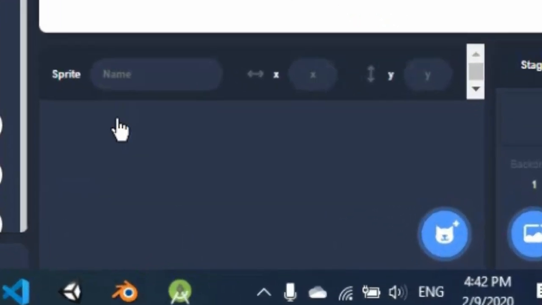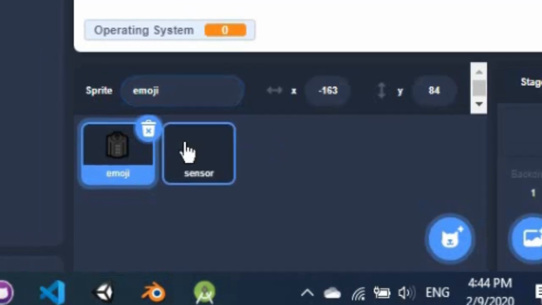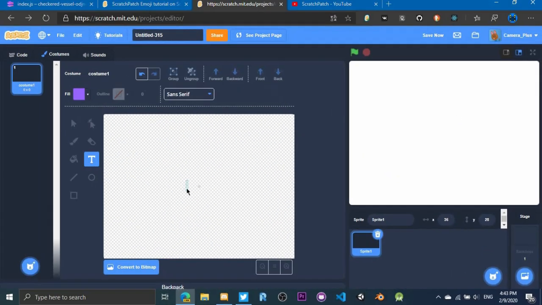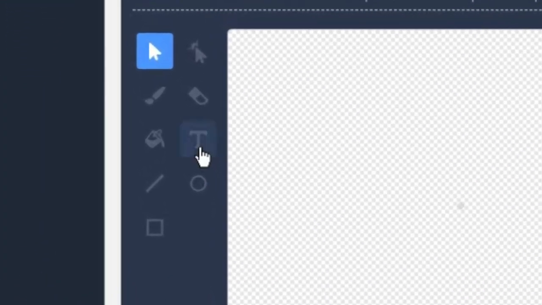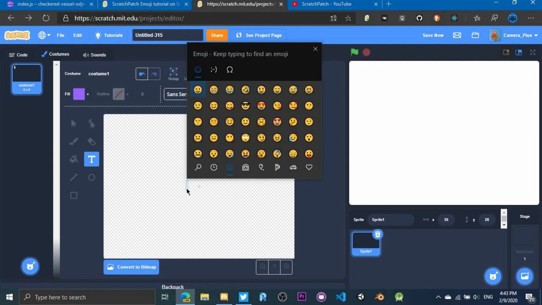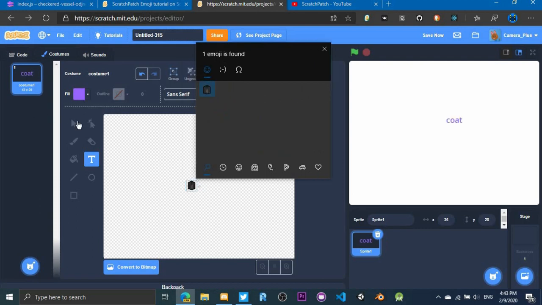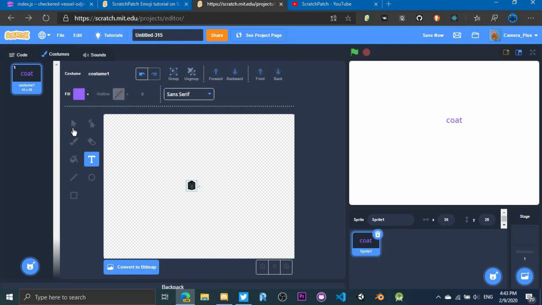Alright, for this trick, let's create a new sprite. Maybe call it emoji or something. Then, go into the Costume tab and select the text button in the menu on the left to the drawing canvas. You can then put some emojis into that text. To do that on Windows, I press Windows and period. Now, the emoji you choose needs to be different colors on different systems.